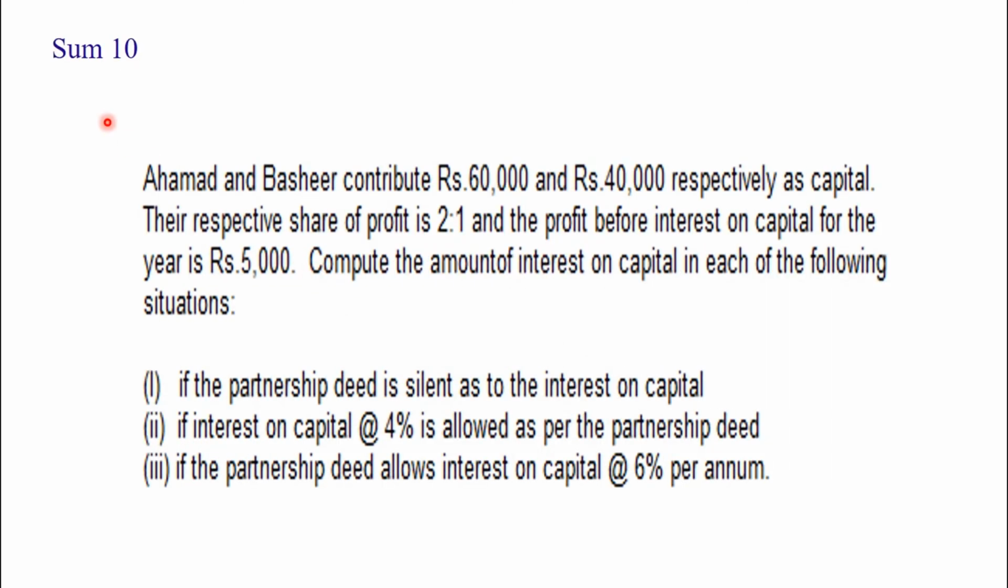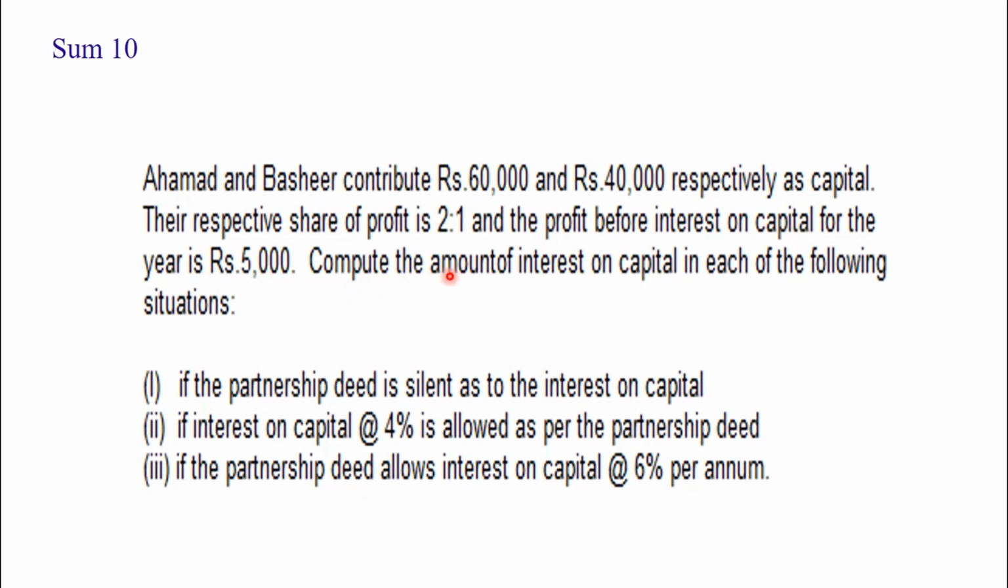Let us see sum number 10. Here they have given information about Agman and Bashir. Their opening capital is 60,000 and 40,000. Their share of profit is 2:1. You should note that the profit before interest on capital, that is, before giving them interest on capital, is 5,000.